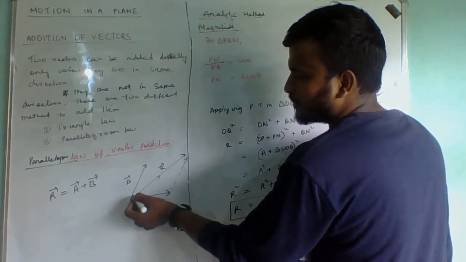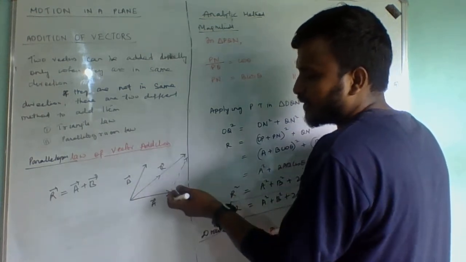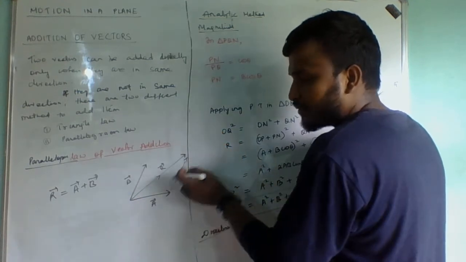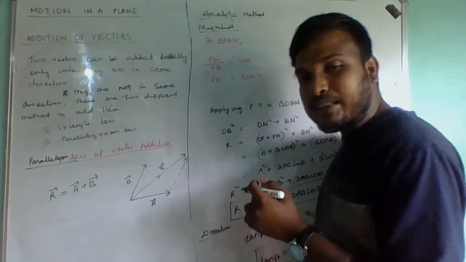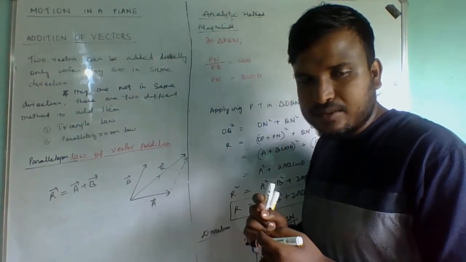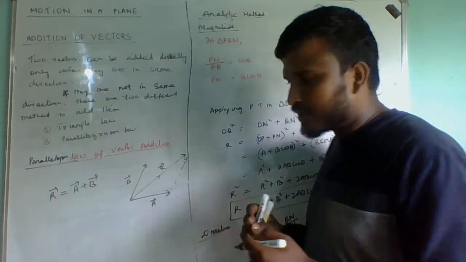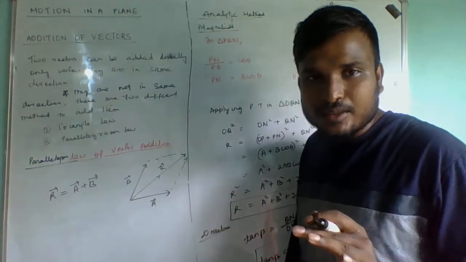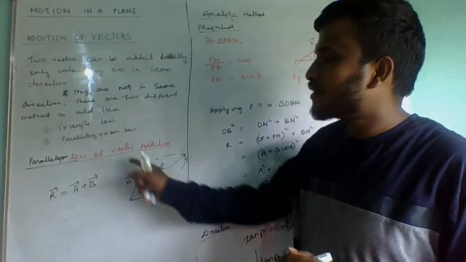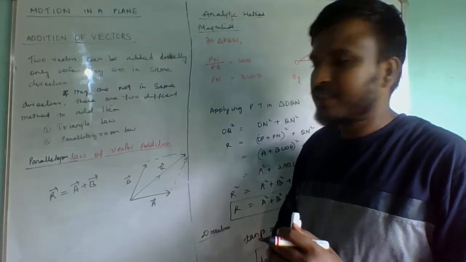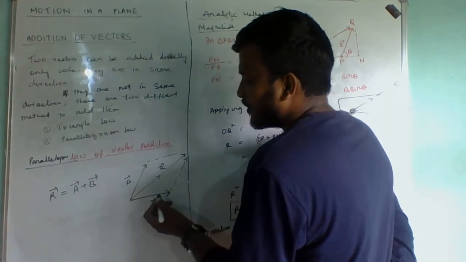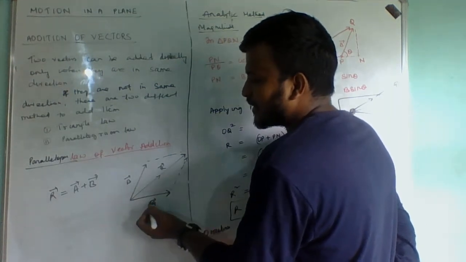Since this vector is directed in this direction and this vector is also in this direction, and they are also equal in magnitude, then what can I say? They are equal vectors or not? Obviously, they will be equal vectors. Similarly, for this A, I can draw like this, so it will become a parallelogram or not. That is why it is called parallelogram law of vector addition. Now, according to parallelogram law, this R vector is equal to what? A vector plus B vector.